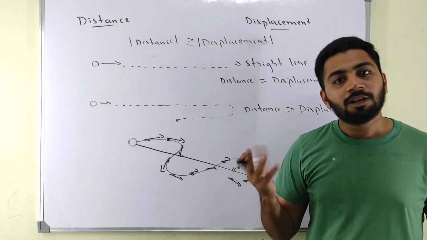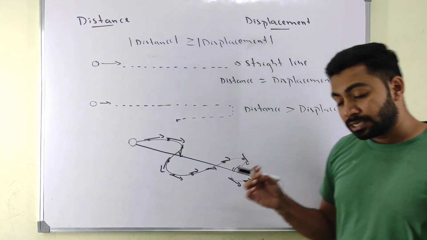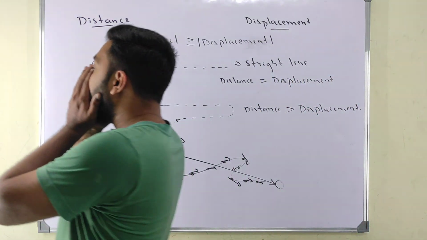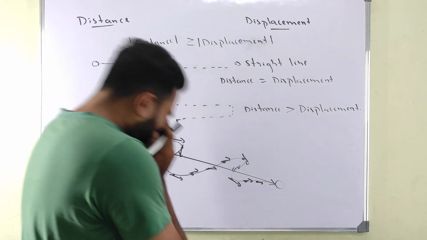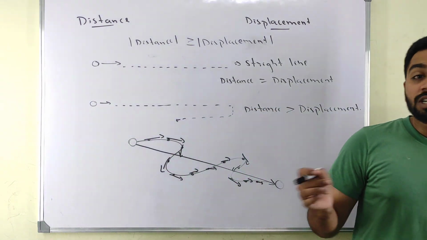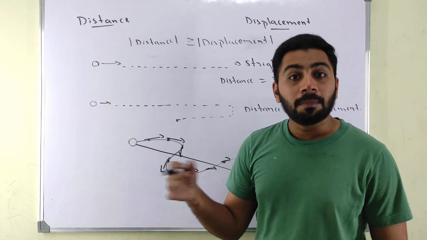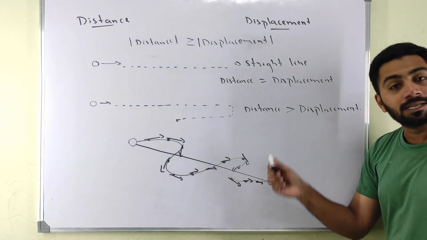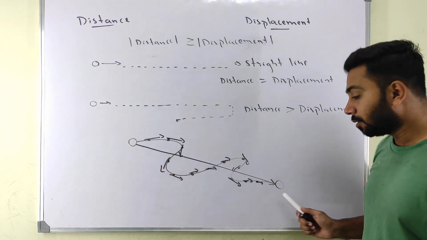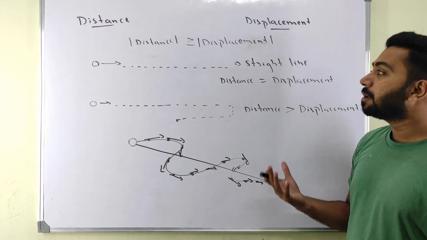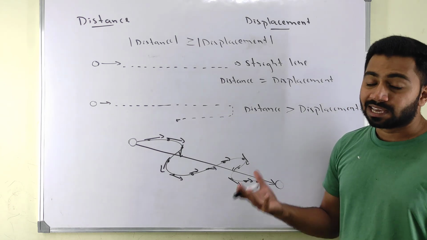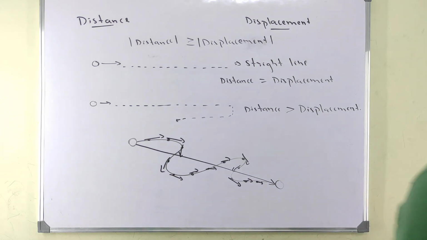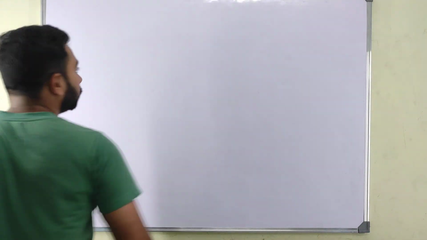So we say distance also has direction, but we can't define a single direction because see how many directions it has. But displacement has a proper direction. That is why we say displacement is a vector quantity, whereas distance is a scalar quantity. If you want, you can write this down also. Yes, good. Fine.